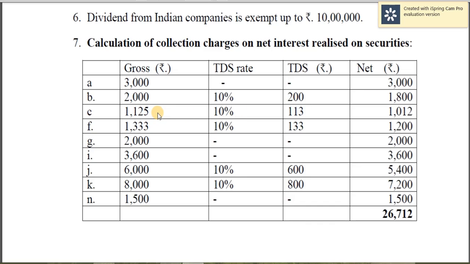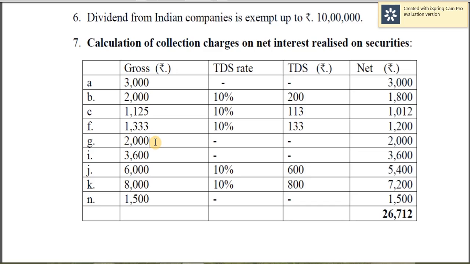You can relate to that item point C. So 10% TDS is there. Therefore, that comes to 113. So net amount is 1,012. Here the gross amount is 1,333. TDS is 10%. Therefore, 133 is the TDS amount. The net amount realized is 1,200.